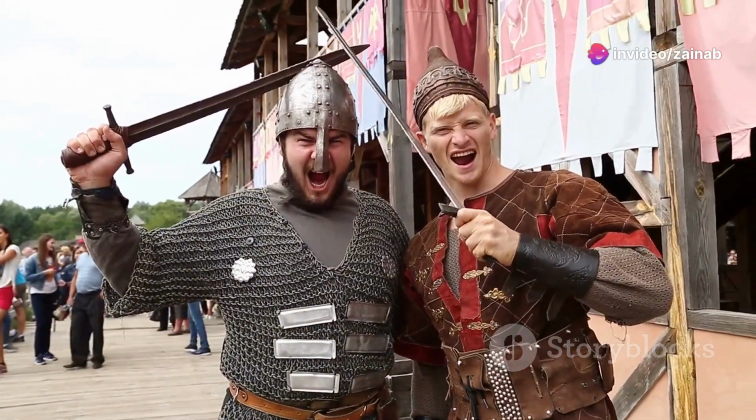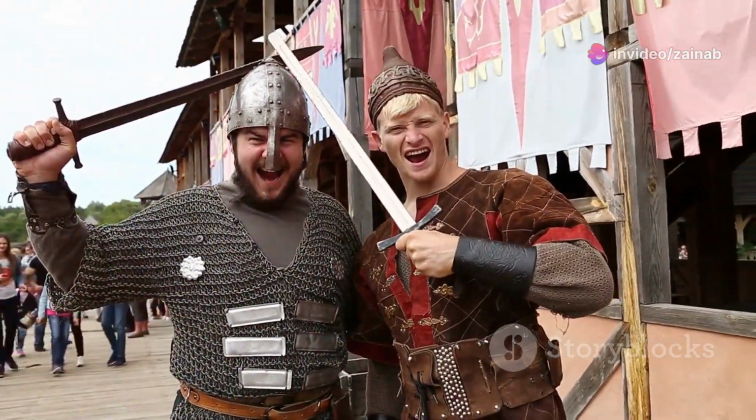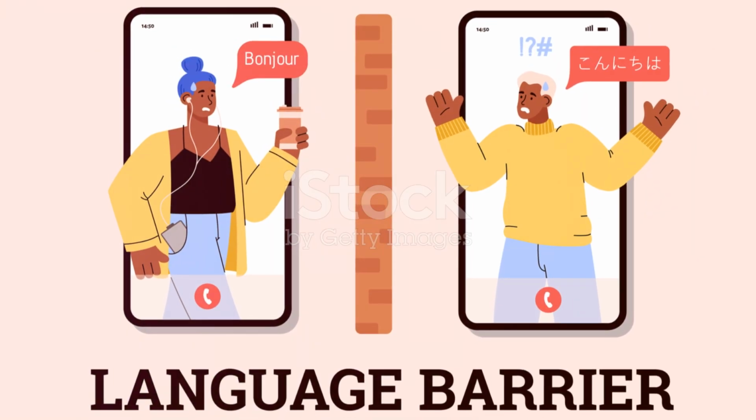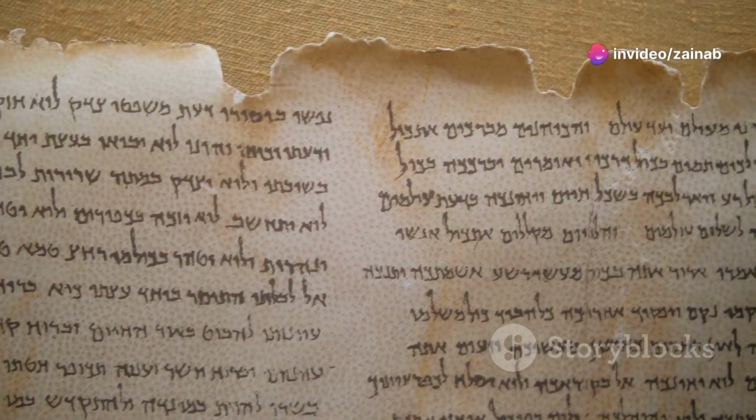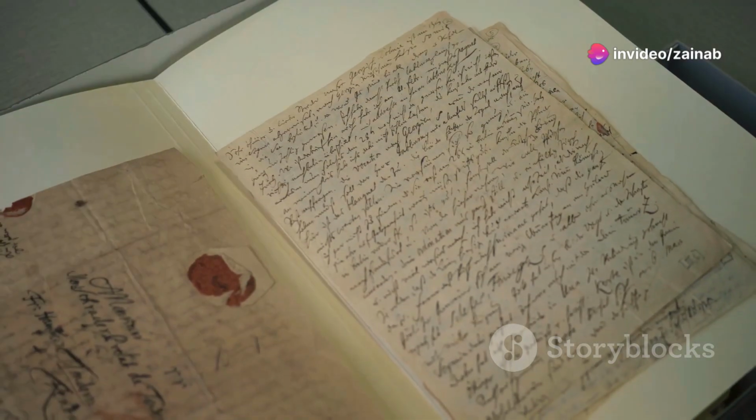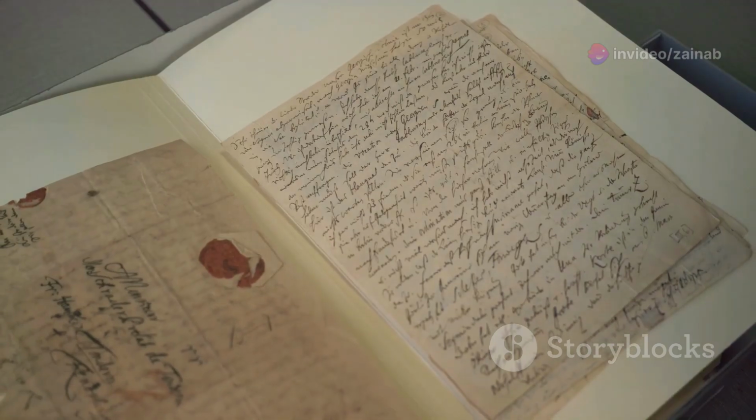Imagine an English peasant trying to understand a Norman lord. They would have spoken completely different languages. This period saw a clear division between the ruling class and the commoners. Over time, English started to borrow words from Norman French. Words like court, justice and government entered the language, reflecting the influence of Norman rule.